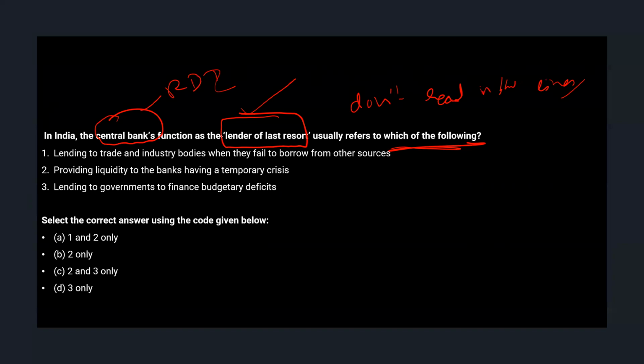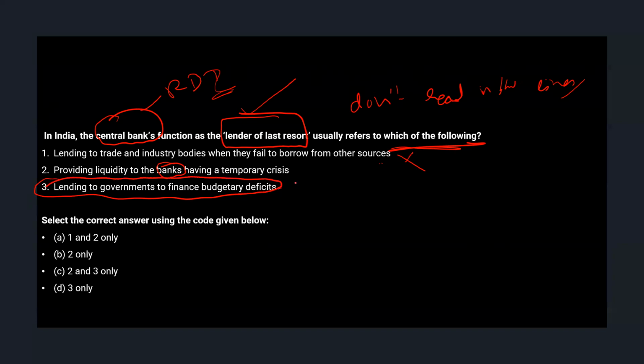Now, in India, the central bank functions as the lender of last resort, lending to the trade and industry bodies when they fail to borrow from other sources. Seriously, RBI lends to any trading bodies? Doesn't make sense. Providing liquidity to banks having a temporary crisis. You all know that through various repo operations or reverse repo operations, banks borrow money or keep money with RBI, leading to government to finance budgetary deficits.